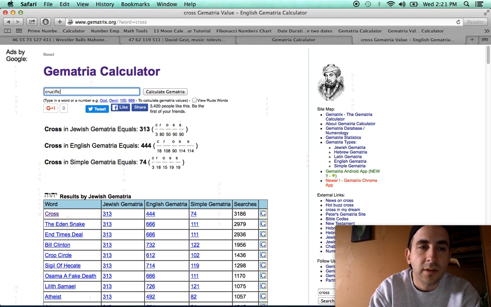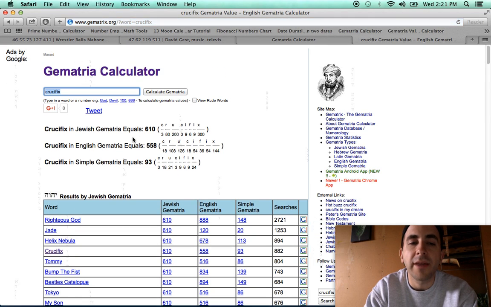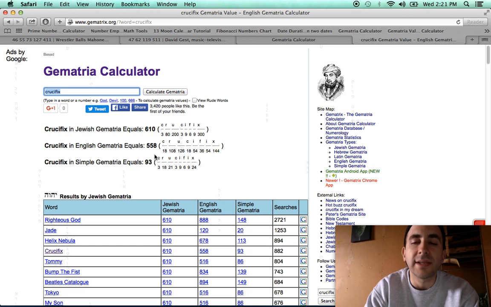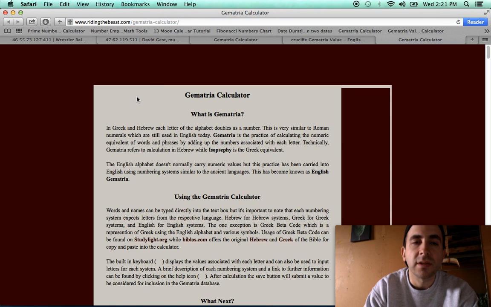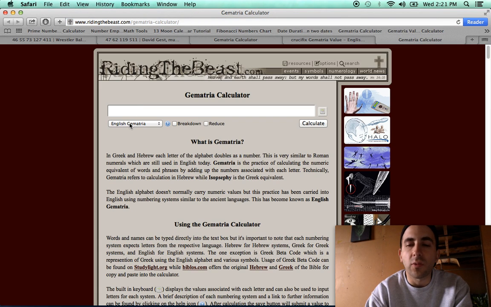Crucifix equals 93. Think about how these numbers are coded into Bob Marley, connected to his death. Think about how Bob Marley sang about Jesus Christ. Show you something real quick. Cross and crucifix. The World Trade Centers are on, now One World Trade Center is on it.